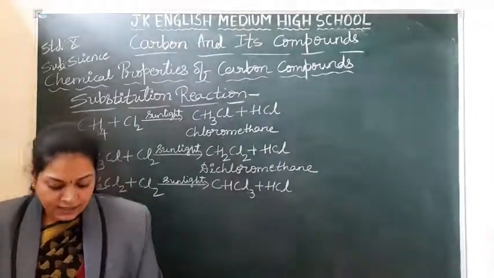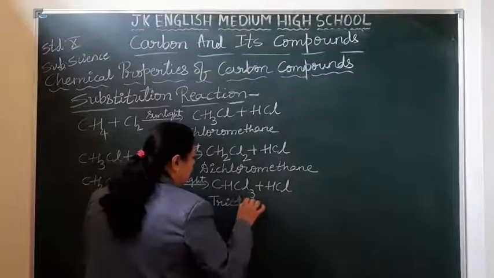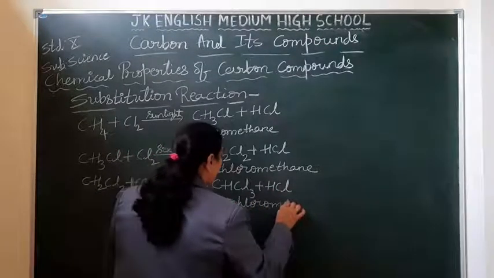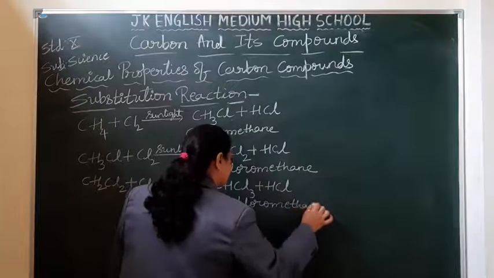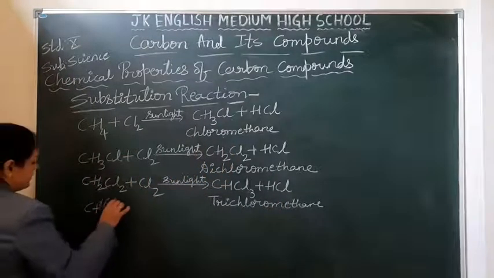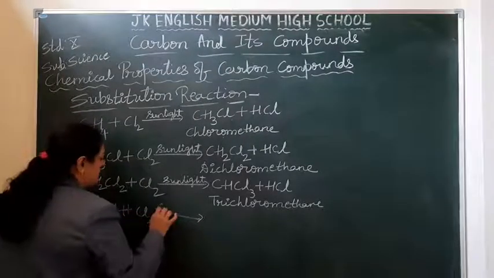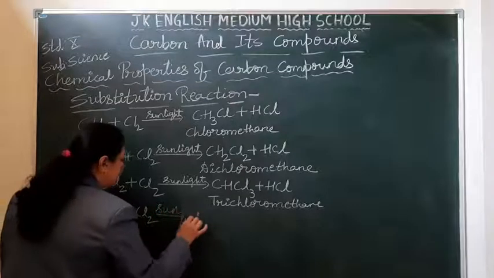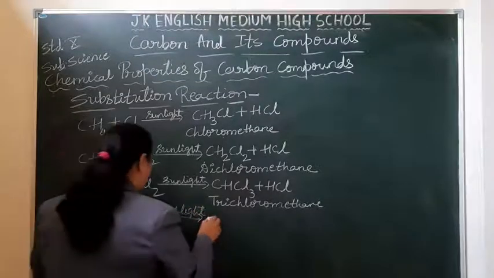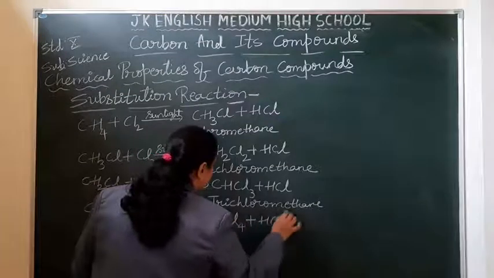That is trichloromethane. Now this trichloromethane, CHCl3, plus Cl2 in the presence of sunlight, forms CCl4 plus HCl.